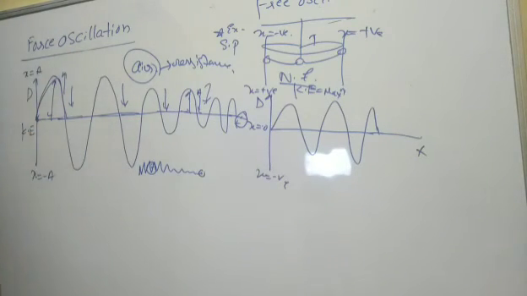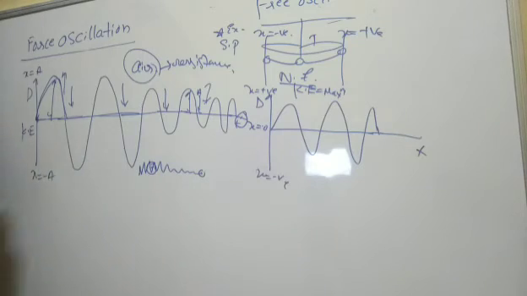The medium itself has some resistance, and that resistance plays the important role in stopping the oscillation. Such oscillations are called forced oscillations, meaning we are forcing them to oscillate.